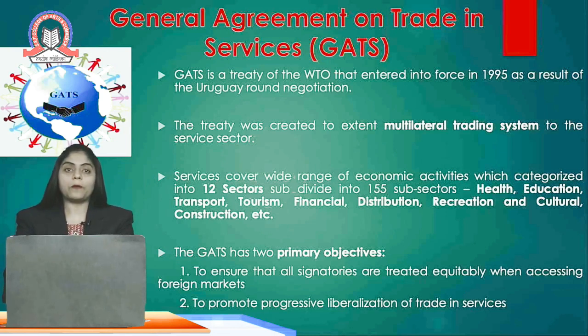The primary objective of trade in services is to ensure that all the signatories are treated equally, having access to foreign markets also, and to promote progressive liberalization of trade in services. That is the main important part, and currently we can see that the majority of the percentage of GDP comes from the service sector itself. So that is the fifth agreement, the General Agreement on Trade in Services.